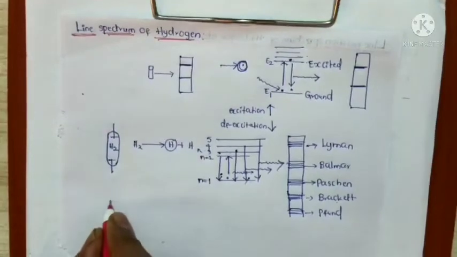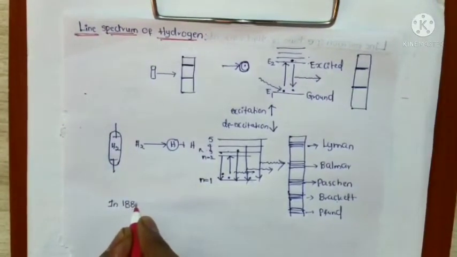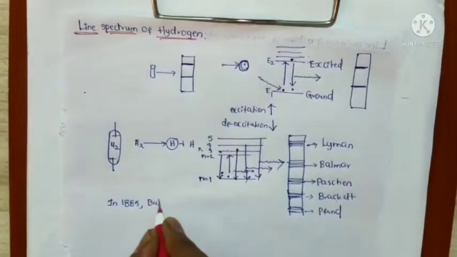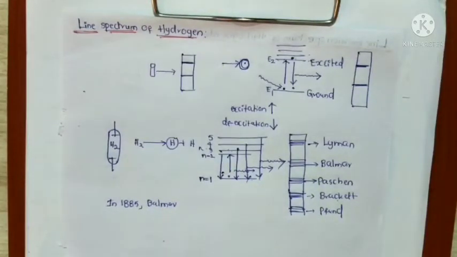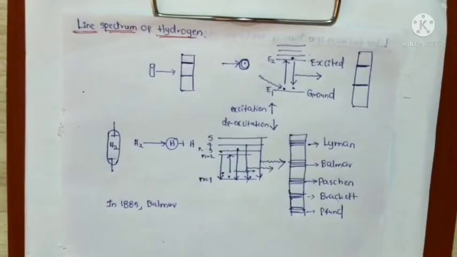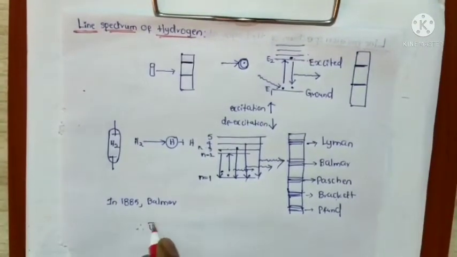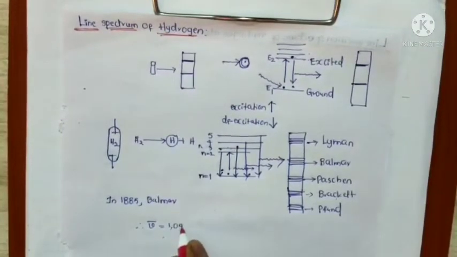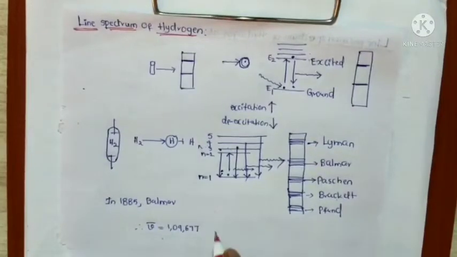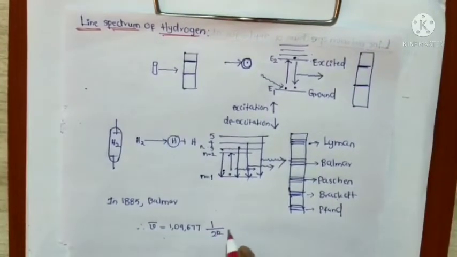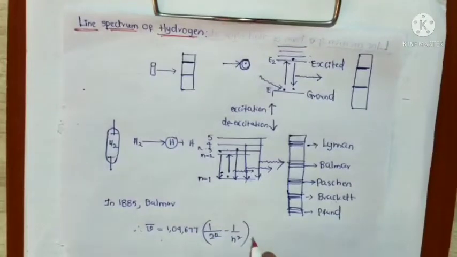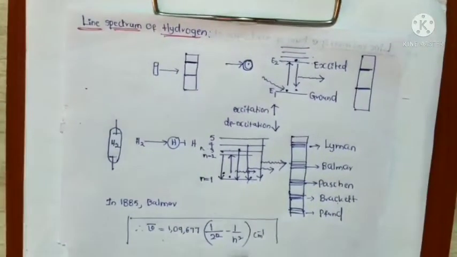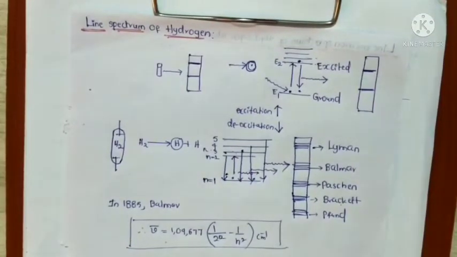In 1885, Balmer showed that if spectral lines are expressed in terms of wave number, then the visible lines of the hydrogen spectrum obey this formula: wave number equals 1,09,677 times (1 by 2 square minus 1 by n square) per centimeter. This formula was derived by Balmer.